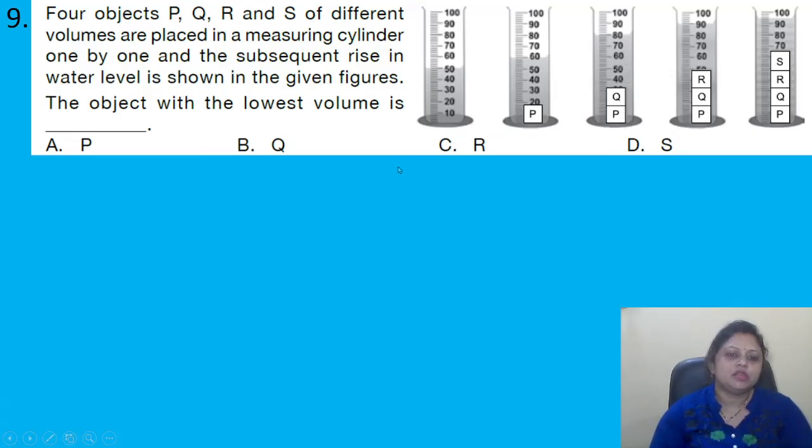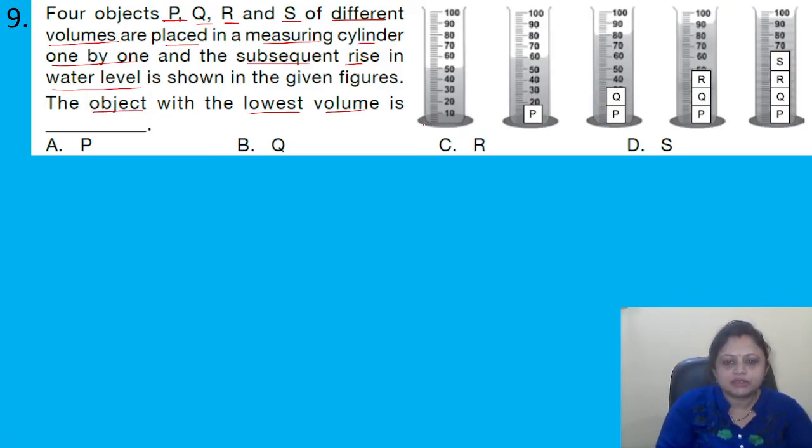4 objects P, Q, R and S of different volumes are placed in a measuring cylinder one by one, and the subsequent rise in water level is shown in the given figures. The object with the lowest volume is dash. Options are A, P, B, Q, C, R, D, S. Okay. So here we have P, Q, R and S of different volumes, right? Placed in a measuring cylinder one by one, and the subsequent rise in water level is shown in the given figure. The object with the lowest volume is dash.